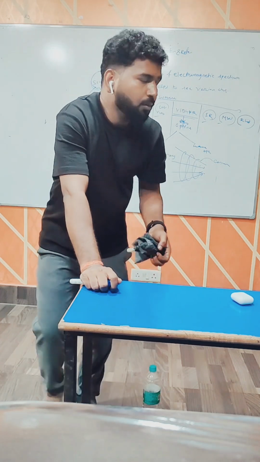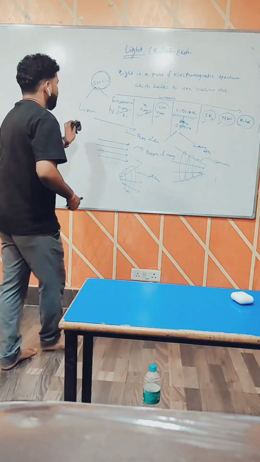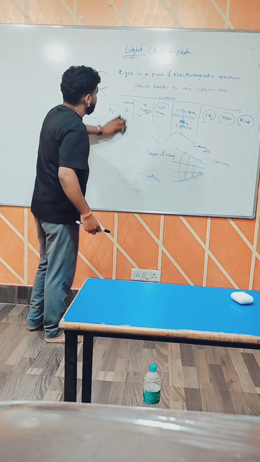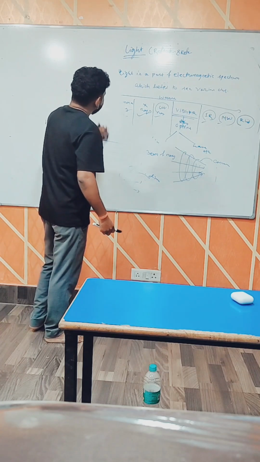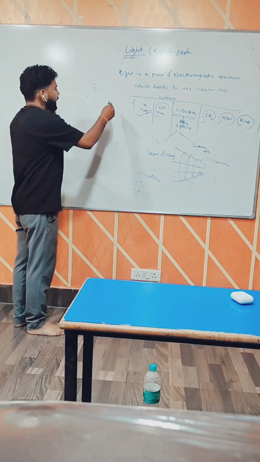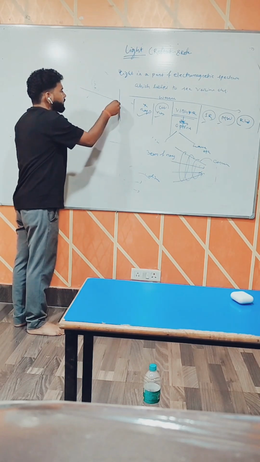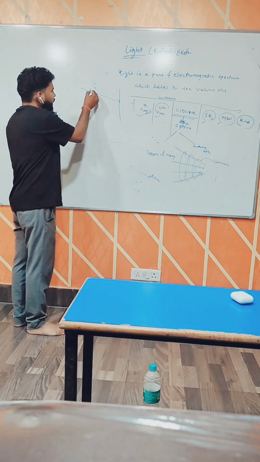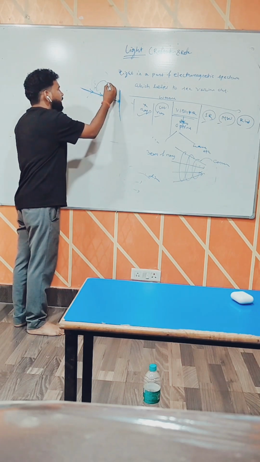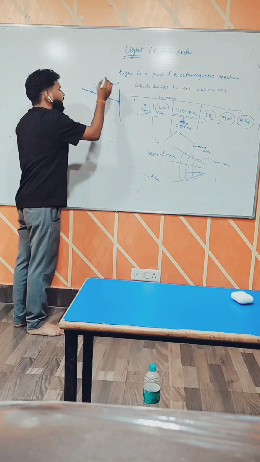Now, when light passes into the three types of medium, transparent, translucent, and opaque, suppose that light strikes a surface. What type of ray is it? The ray coming towards the surface is known as the incident ray.